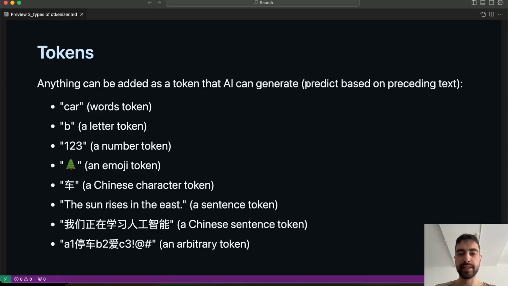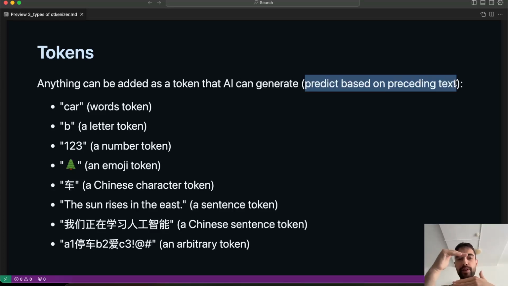That means predict based on preceding text. So let me explain it better. AI scientists and engineers, in the beginning of the creation of an LLM, create this vocabulary of tokens that the LLM can choose from when predicting the next word, the next whatever, the next token.